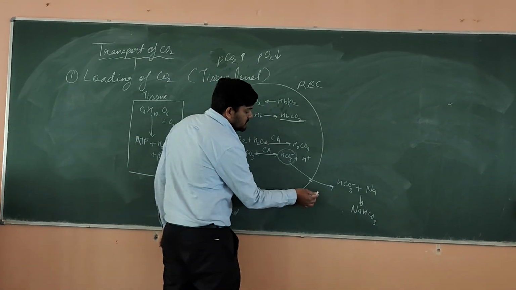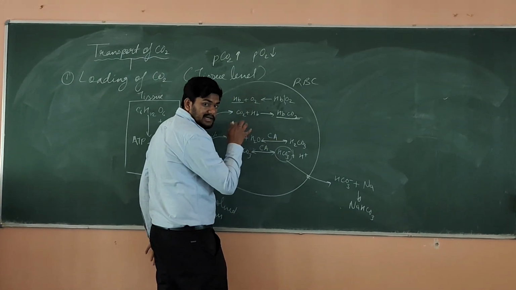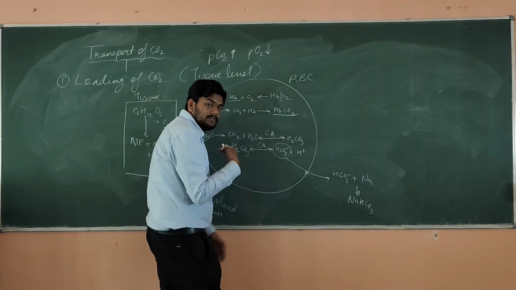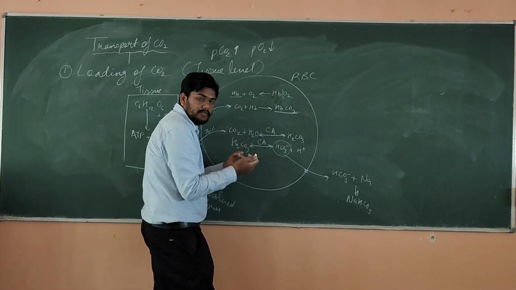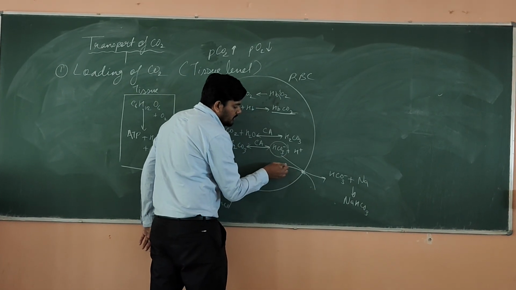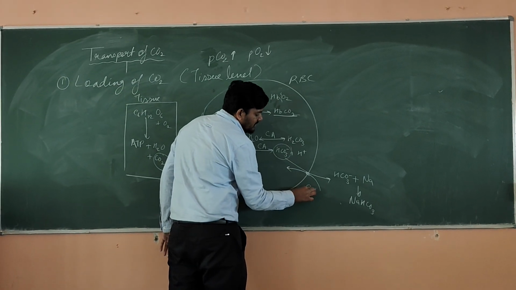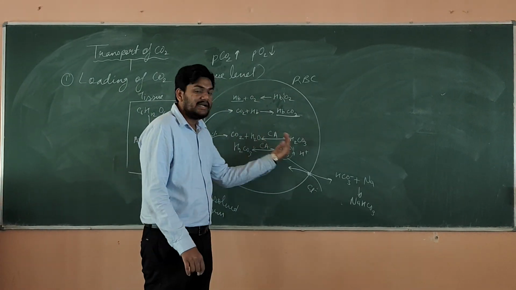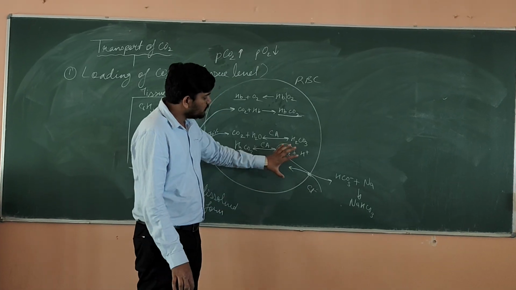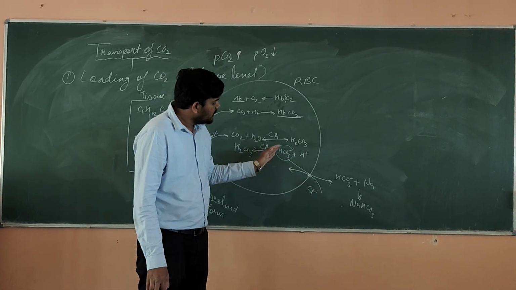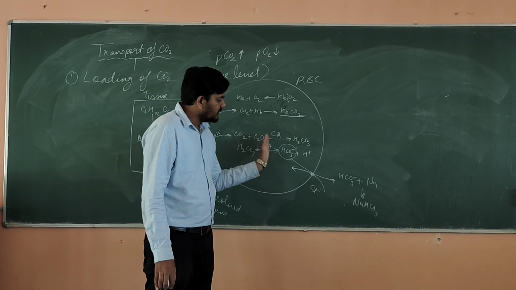Okay, so it means here negative ions will be less inside the RBC. So to cope up this problem, to make the equilibrium, we have to put some chlorine. We will send some chlorine inside. Okay, so we are sending what? We are sending chlorine to maintain the ionic gradient. Clear? So to maintain the ionic concentration, you are just sending the chlorine inside and you are taking out the bicarbonate.